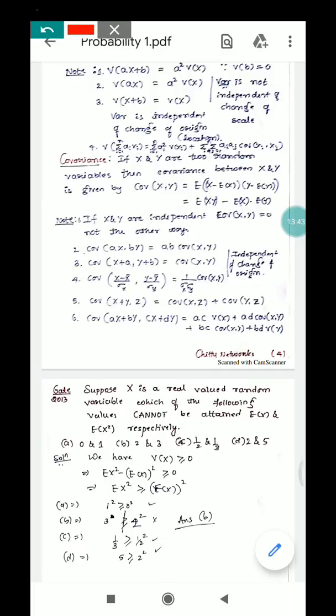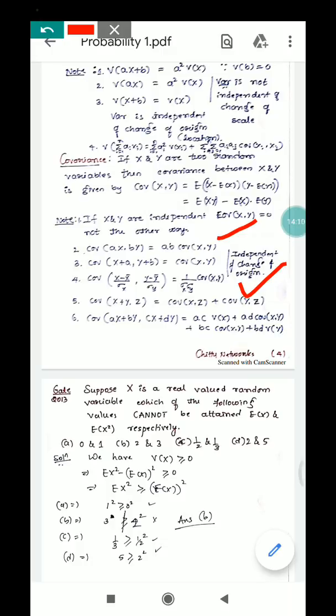And you can see covariance of ax comma by, the second property, is nothing but ab into covariance of xy, and covariance of x plus a comma y plus b is nothing but covariance of xy. See here, it is independent of a and b, so independent of change of origin. And if you change the scale, it will appear: the fourth property, covariance of (x minus x bar) divided by sigma x and (y minus y bar) divided by sigma y.